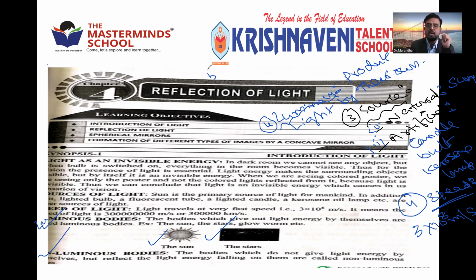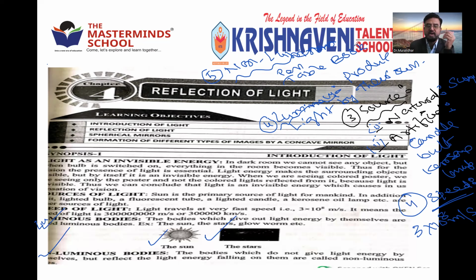Those which are not producing light are non-luminous. They do not produce light by themselves, but they can be visible to us because of reflection of light. For example, take a pen, table, book. All these are objects only. How are we able to see them? They are not producing the light. But whenever light falls on them, they reflect the light and make us see them.